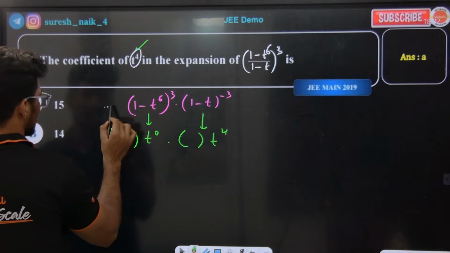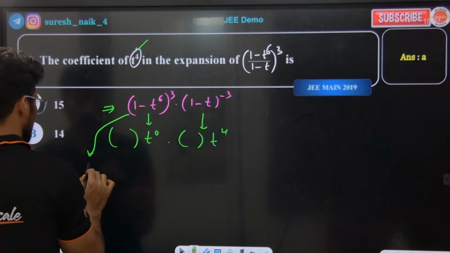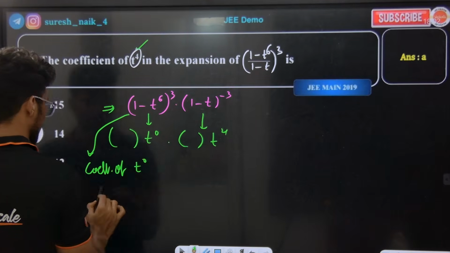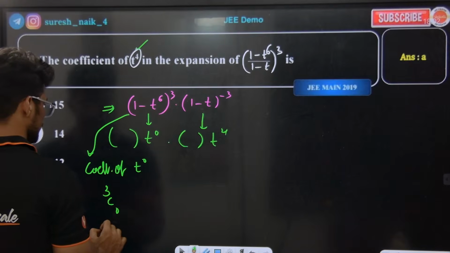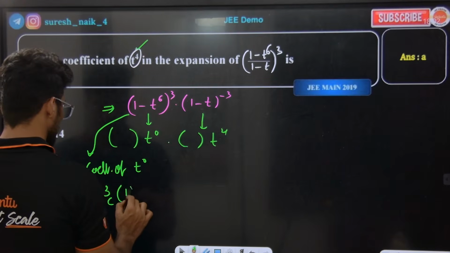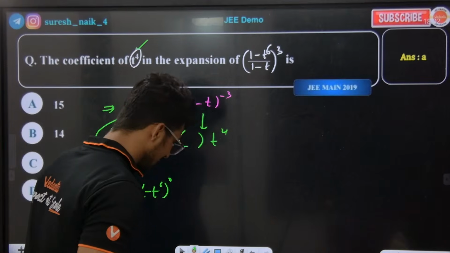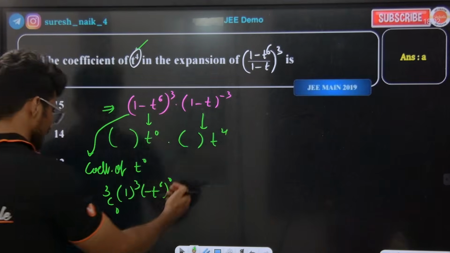So what is the general term? From this, the coefficient of t to the power of 0 is nCr into 1 to the power of 3 minus t to the power of 6 to the power of 0, basically 3C0.